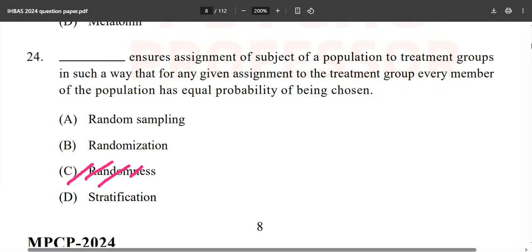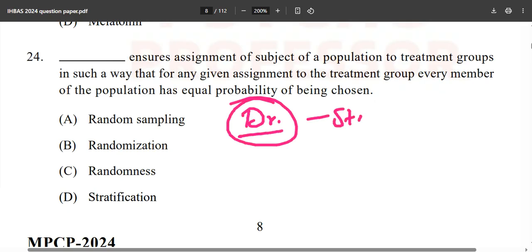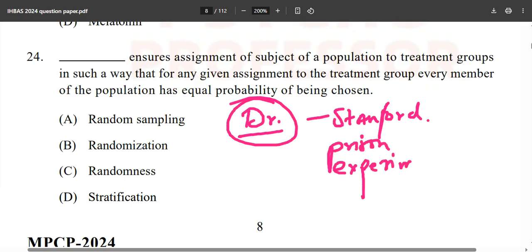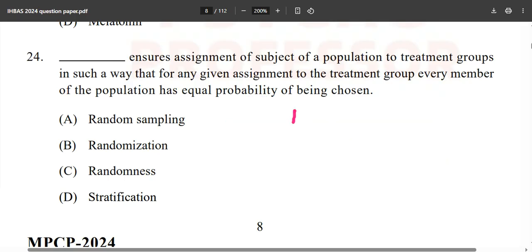It is so simple. Randomness, no. Stratification, no. Random sampling, obviously no. We are not doing sampling. So what happens eventually? You can also watch the movie I just mentioned about Dr. Philip Zimbardo, called the Stanford Prison Experiment. It was conducted in the basement of Stanford University. So the movie name is Stanford Prison Experiment, and in this experiment, the persons over there were chosen as the jailer or the prisoner. How were they chosen? They were made to toss.